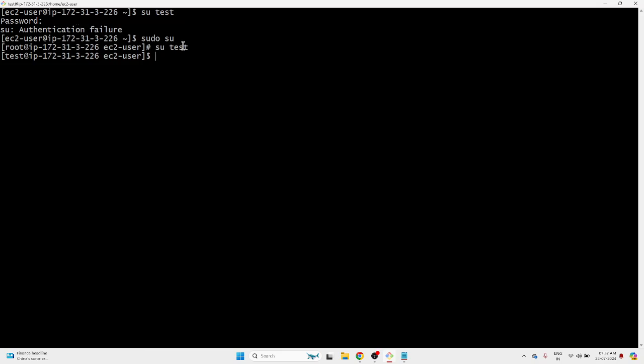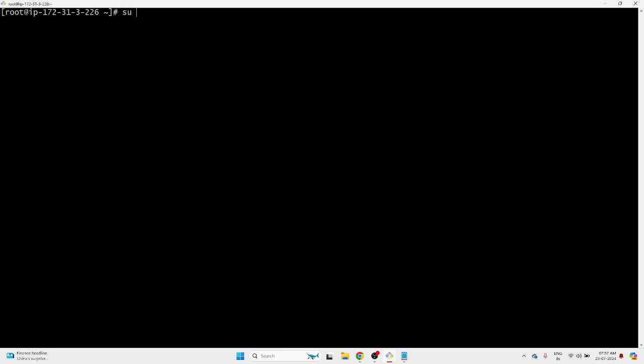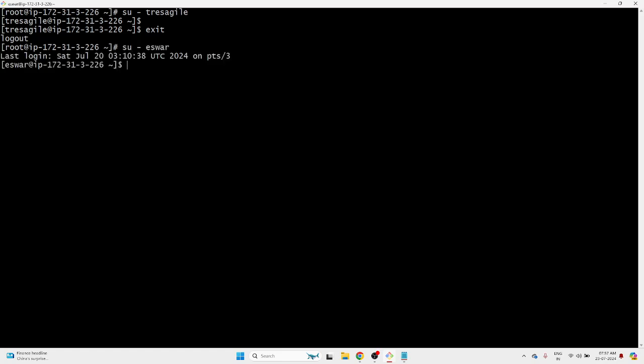From root, just simply type su space test. If you want to come back, exit. You will come back to root. Now I want to switch to the fresh agile user. Exit. Same. I want Ishwar. I went to Ishwar. See. Exit. Exit. See, like this. So I can log in like this.